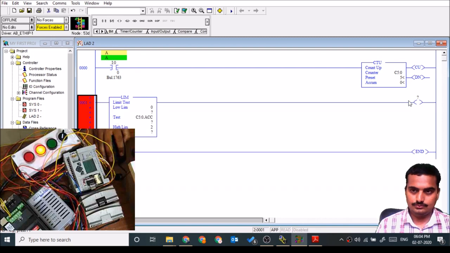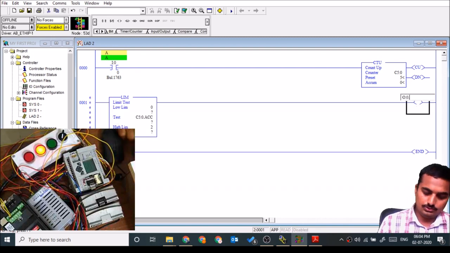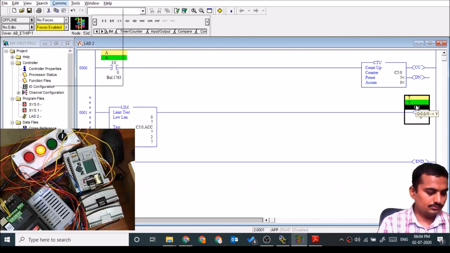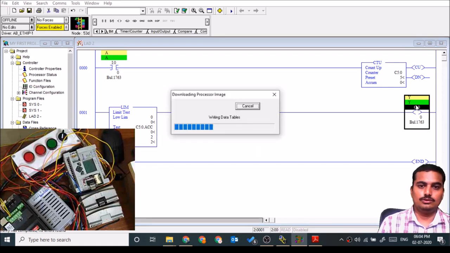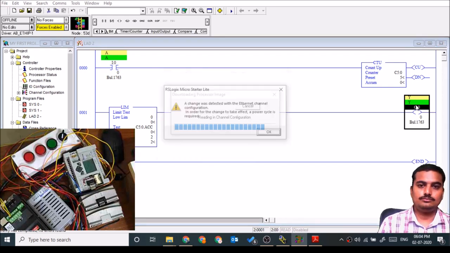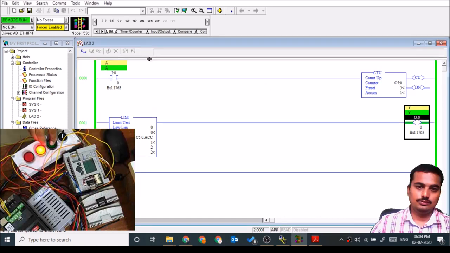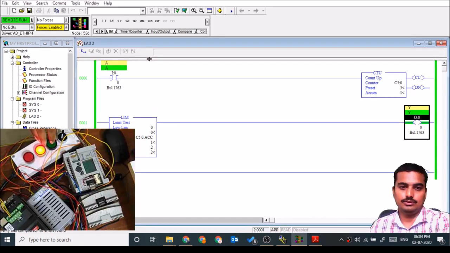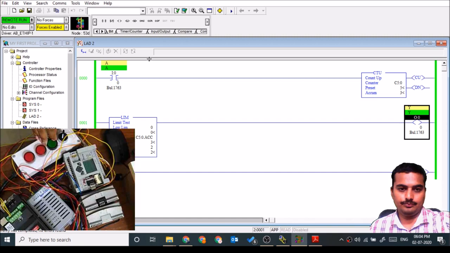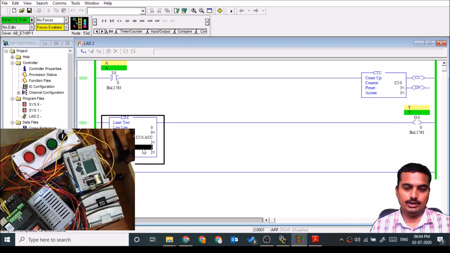Remove this. This is the compare instruction. 1, it gives the output. 2, it gives output. As soon as it exceeds above the high limit, the output is turned on.